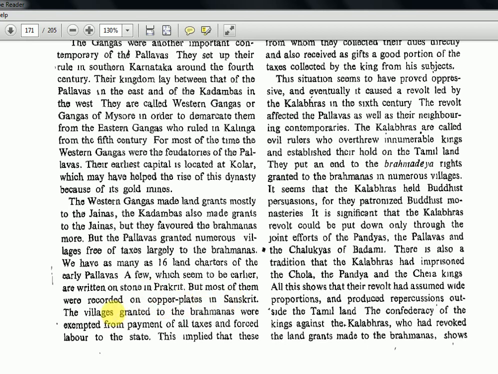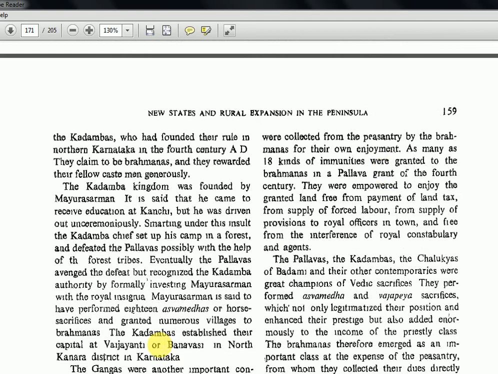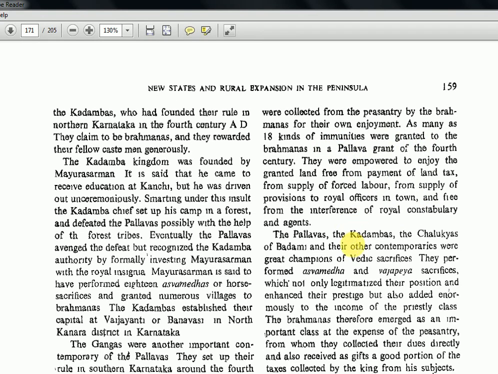So any 'excluded' statement by UPSC will be wrong. Everything is there: stone is there, copper is there, Prakrit is there, Sanskrit is there. The villages granted to the Brahmanas were exempted from payment of all taxes and forced labor to the state. This implied that these were collected from the peasantry by the Brahmanas for their own enjoyment. As many as 18 kinds of immunities were granted to the Brahmanas in a Pallava grant of the 4th century. They were empowered to enjoy the granted land free from payment of land tax and supply of forced labor. So again, no point reading it. The ultimate line is that the Brahmanas enjoyed a luxurious life, overpowering the peasantry.